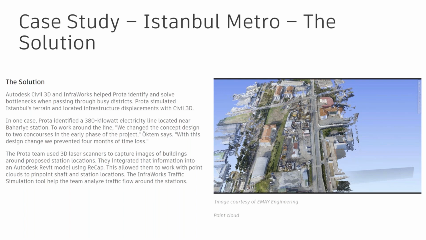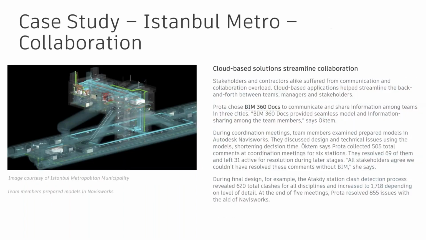And they moved to a collaborative environment using BIM 360, wherein they effectively combined Civil 3D models and station models from Revit and moved it forward. If you see there, they say one station itself revealed around 620 clashes.